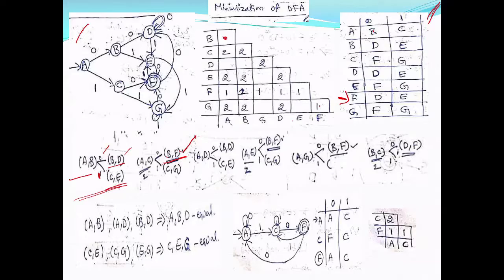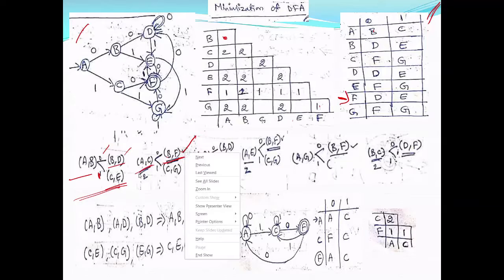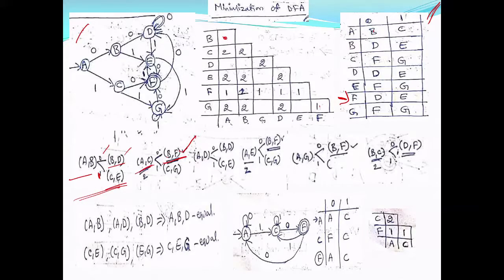So because an unmarked pair is going to a marked pair on some input symbol, this unmarked pair is now marked. That means in the second iteration I am marking A comma C. Now look at this, A comma C is marked with number 2. That means during the second iteration I have marked it.